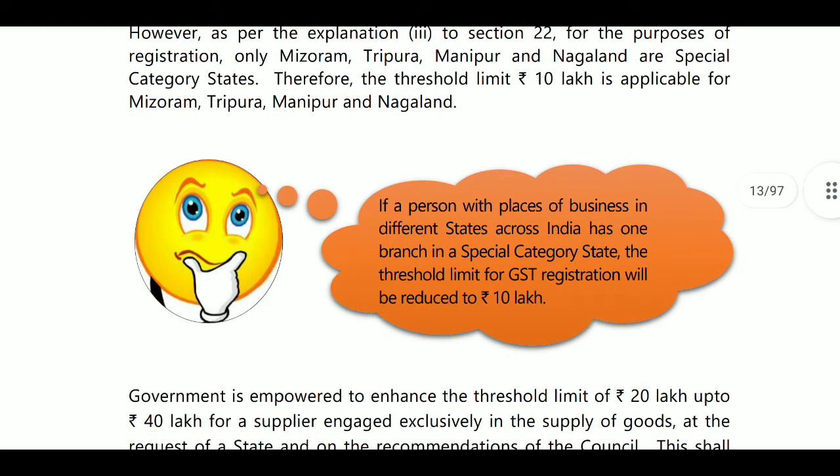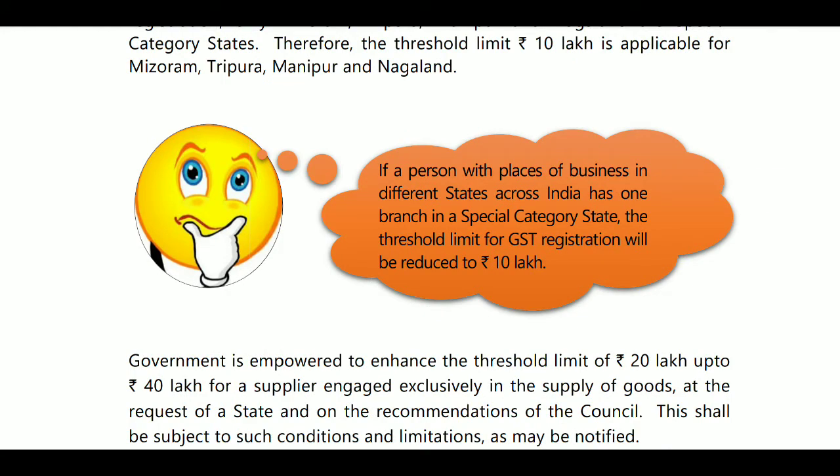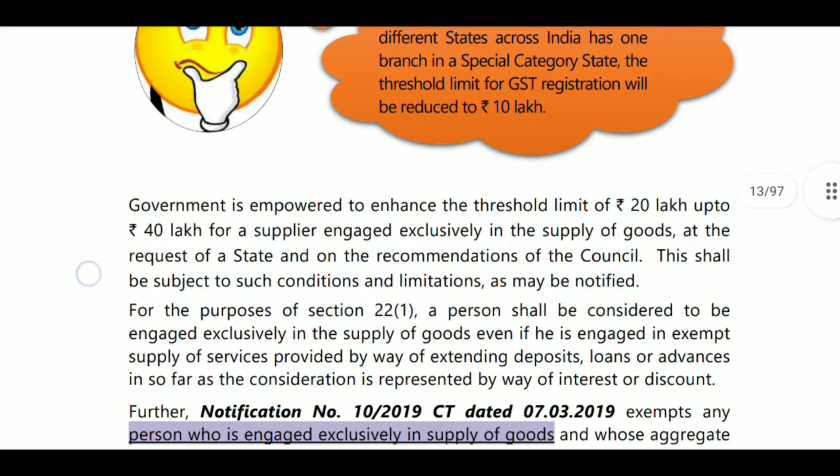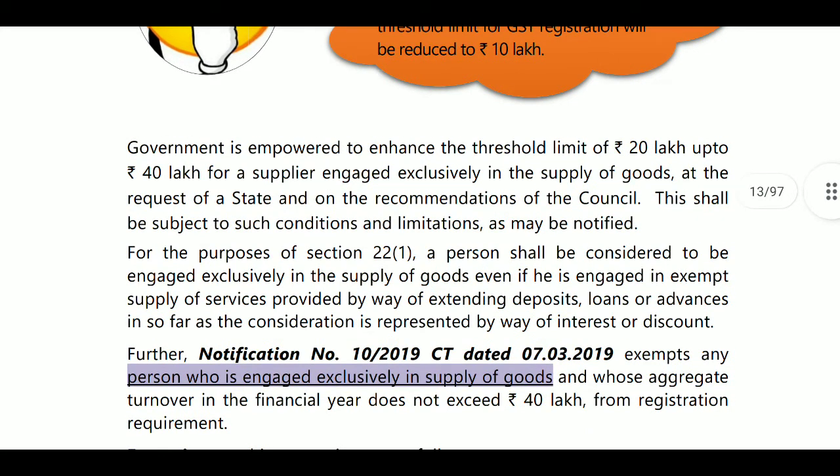If a person with places of business in different states across India has one branch in a special category state, then the threshold limit for GST registration will be reduced to 10 lakhs. For example, you are in AP, your turnover limit will be 40 lakhs, but you have one registration in Manipur, Mizoram, Tripura or Nagaland. Then your turnover limit will be 10 lakhs only whenever you are dealing with special category states. This is the first, special category states, the turnover will be 10 lakhs. Next, the government is empowered to enhance the threshold limit from 20 lakhs up to 40 lakhs for some states.